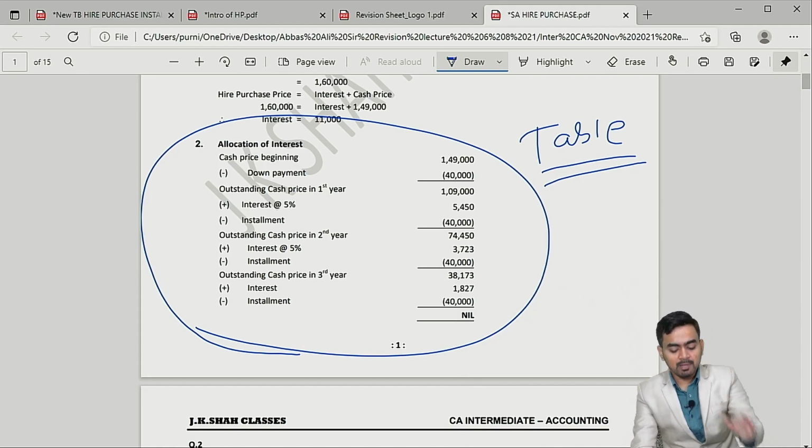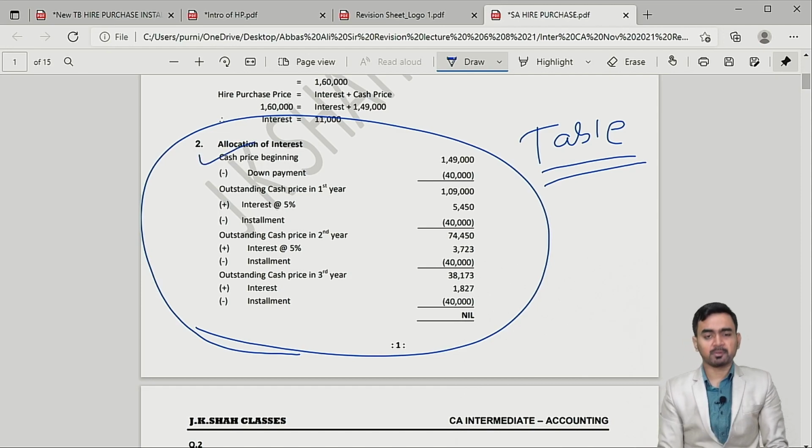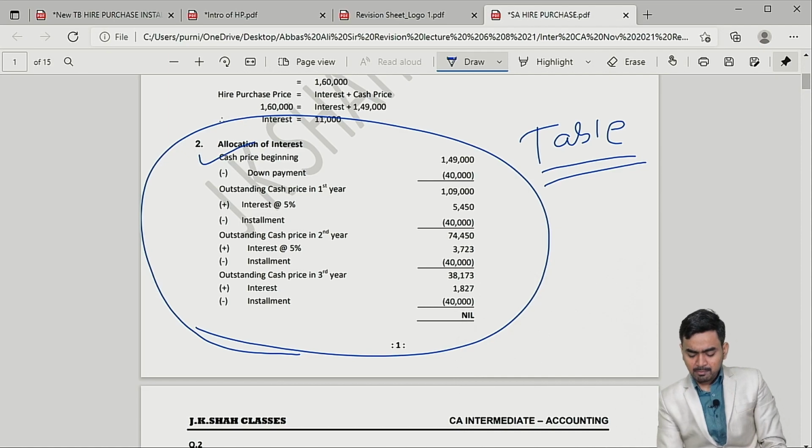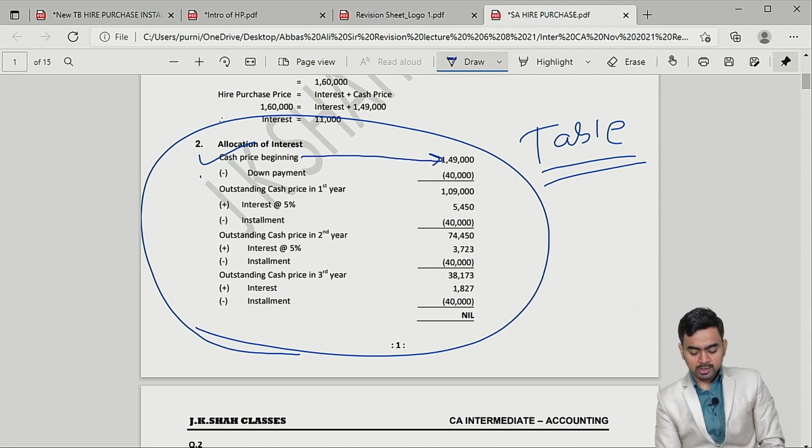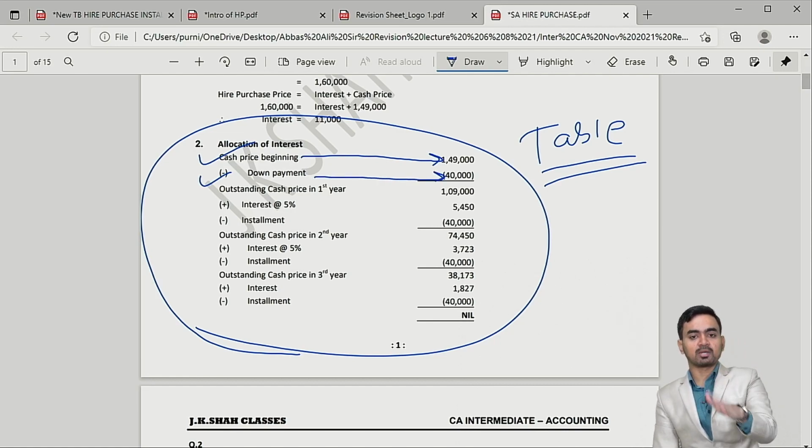Okay, the table always starts with cash price. What is the meaning of cash price? Cost of the asset. Is it clear? In this example, the cost is 1,49,000. From this cost, you have to subtract the down payment of 40,000. From the cash price, if you subtract the down payment, you will get the outstanding cash price.